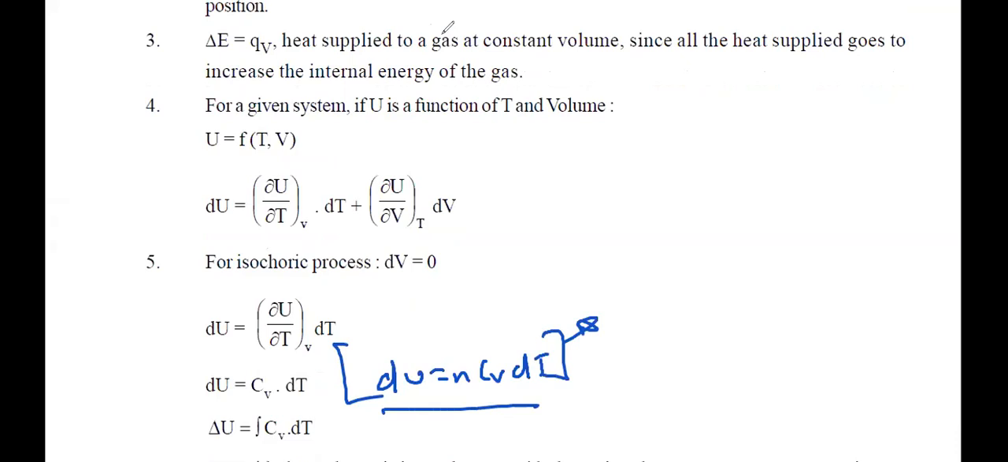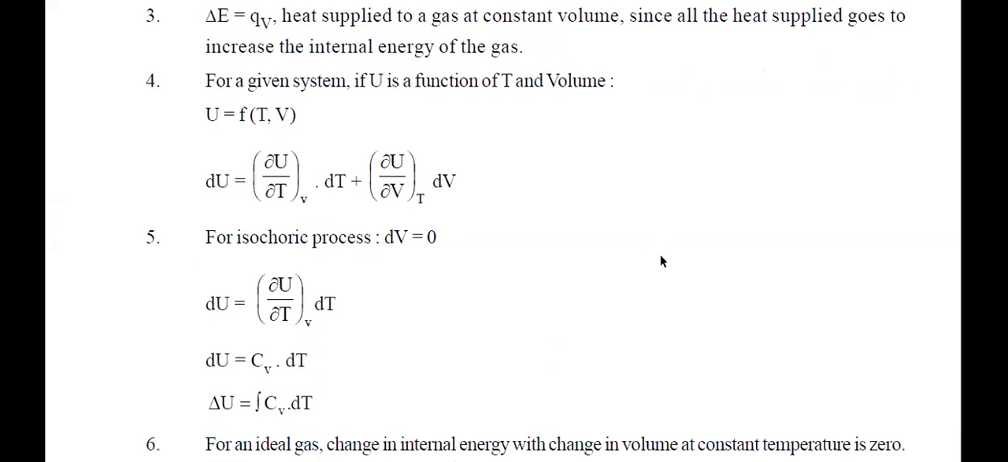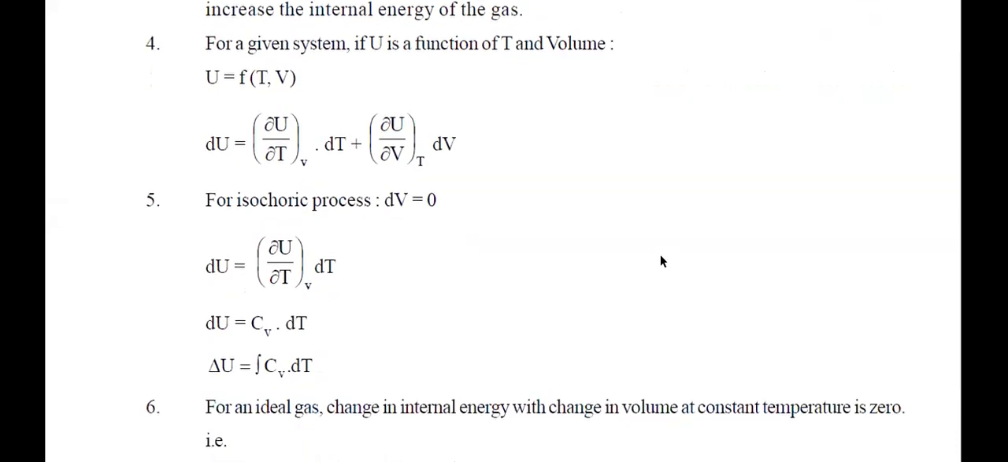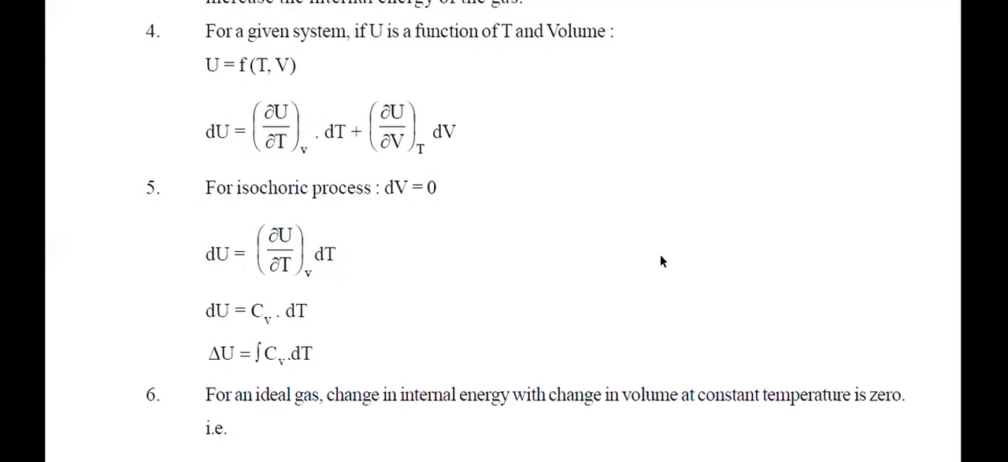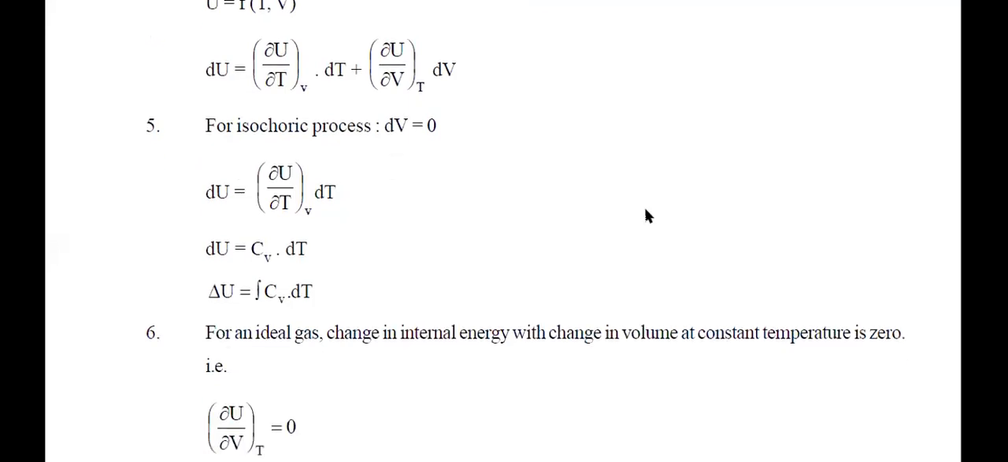Everyone got this? Tell me. Okay, so it doesn't matter which process, isochoric, isothermal, the formula of dU is nCv delta T. Okay, very good, right?